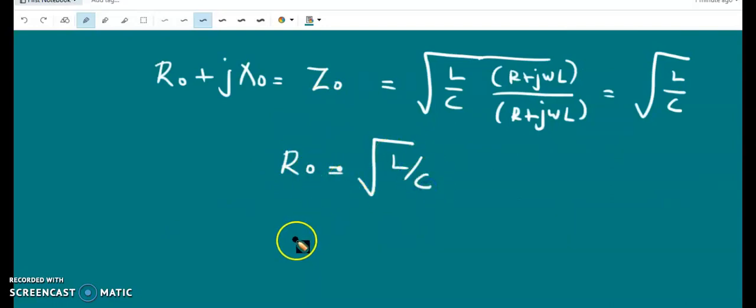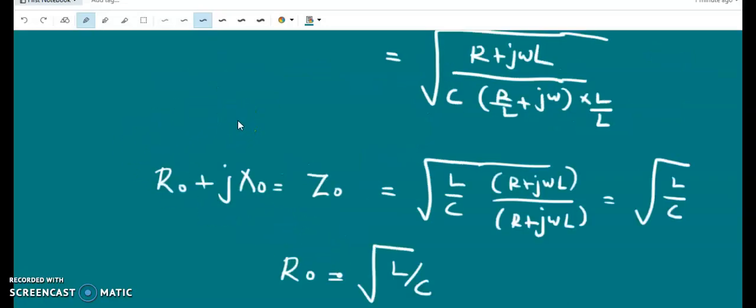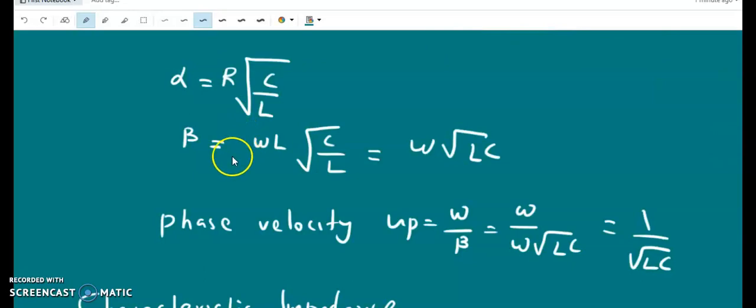So this is a constant, and the reactance, intrinsic reactance, is the imaginary part of this. So that is 0. These are the properties of a distortionless transmission line. For a distortionless transmission line, the intrinsic impedance, phase velocity and beta are the same as those of a lossless transmission line. The only difference is that alpha is non-zero.